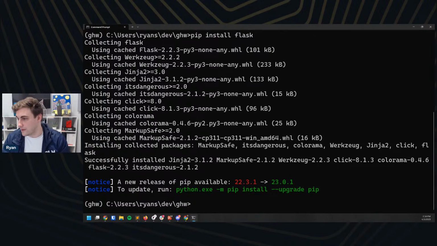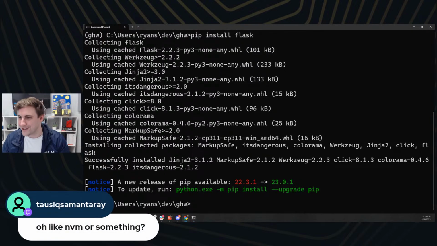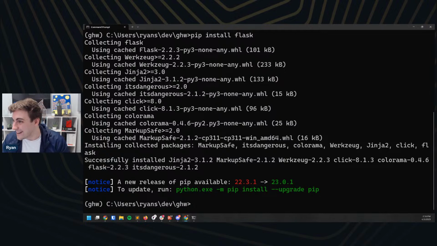Yeah, exactly, like Node, or similar enough to Node Version Manager. I don't want to say exactly. I don't want to get roasted in the chat here. Awesome.